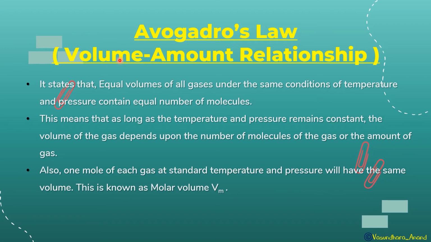Also, 1 mole of each gas at standard temperature and pressure will have the same volume, and this is known as molar volume. That we have done in class 9th as well as in class 11th first chapter, isn't it? 1 mole of each gas at standard temperature and pressure will have the same volume, and that is 22.4 liters. It is also called molar volume.